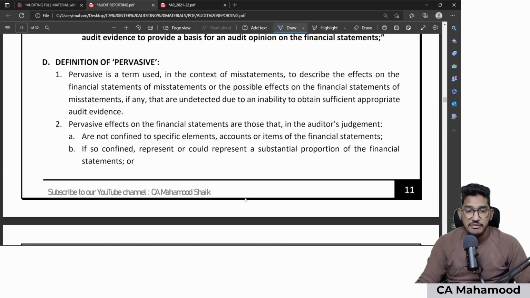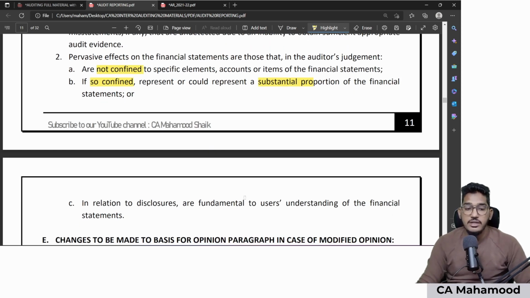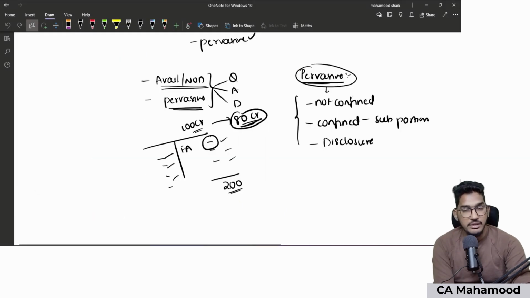So if you observe, it is not just confined to specific items of the financial statements. Even if it is confined, it could represent a substantial portion of the financial statements, or it could relate to those disclosures which are fundamental to users' understanding of the financial statements. So with this, we are done with the different kinds of opinion, and along with that, we have seen the definition of pervasive.